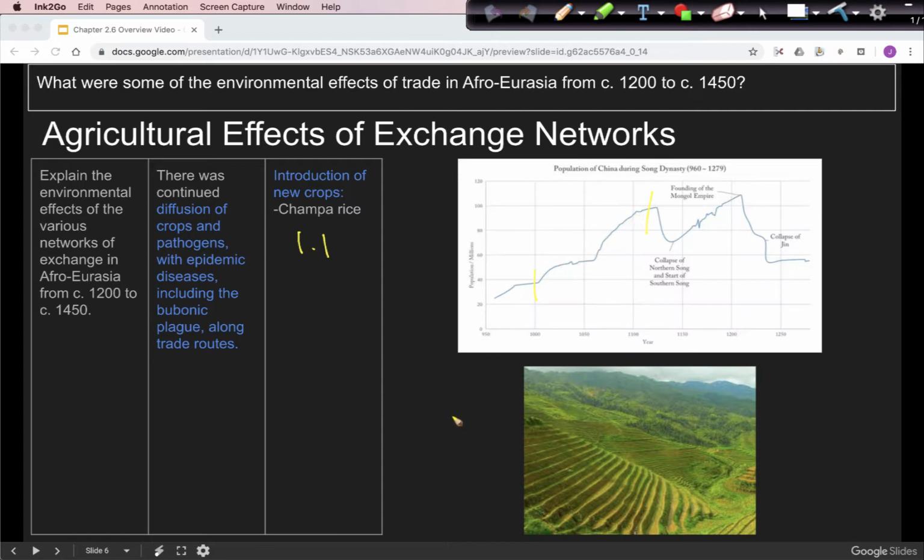Another technology that was important for China is that they developed a technique of terracing. Rice grows underwater essentially, so if you cut these steps into the hillside, you can grow rice on them. So the rice and the terracing led to a population growth. It also led to a transfer of more people to southern China, which is where the food was grown.